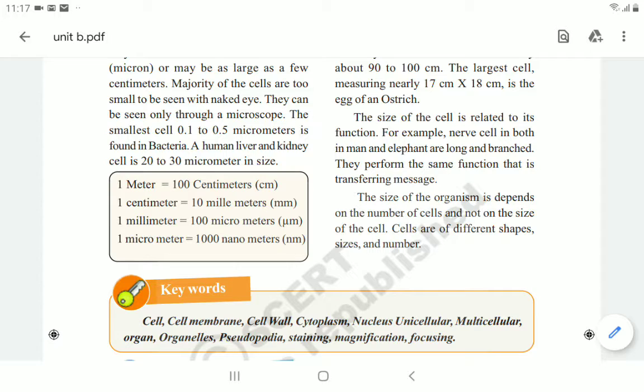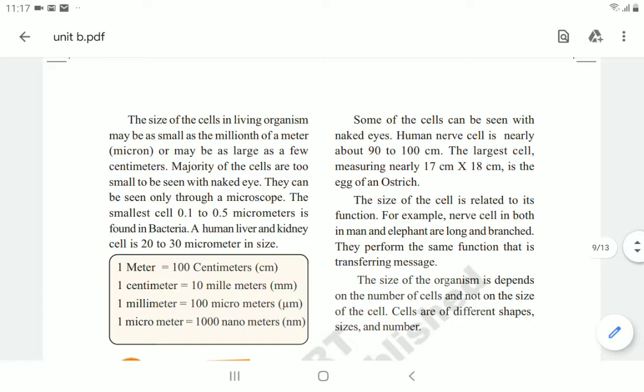And here you see, some of the cells can be seen with naked eyes also. The human nerve cell is nearly 90 to 100 centimeters, up to 1 meter. So this is the biggest cell we can see in our human body. The biggest cell is 90 to 100 centimeters, and the smallest cell in our human body is 20 to 30 micrometers, that is the liver or kidney cell.